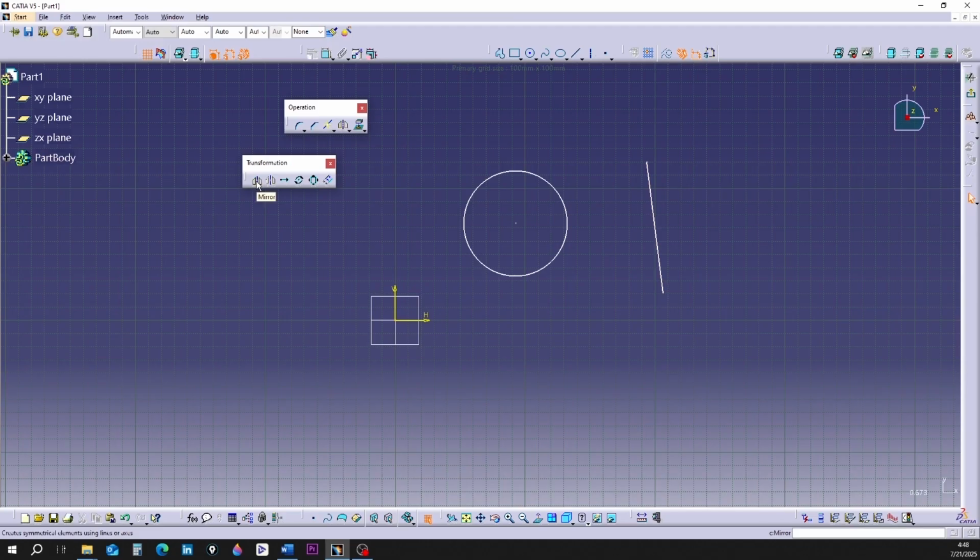Activate the mirror command again. Then click on the circle. This time click on one of the axes. Please note that you must click on the correct axis.